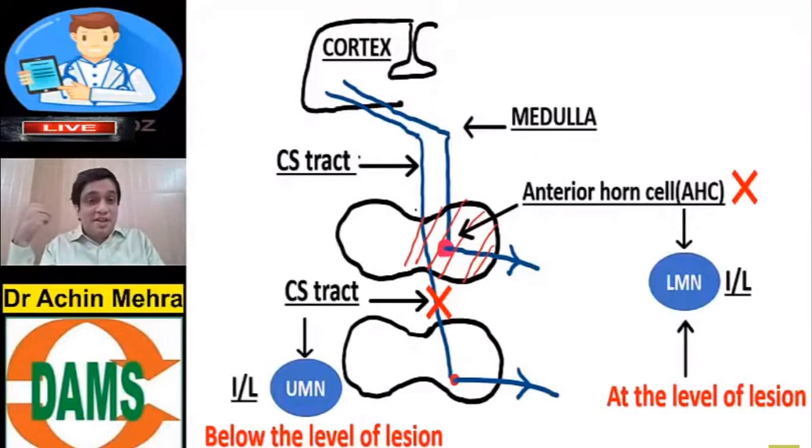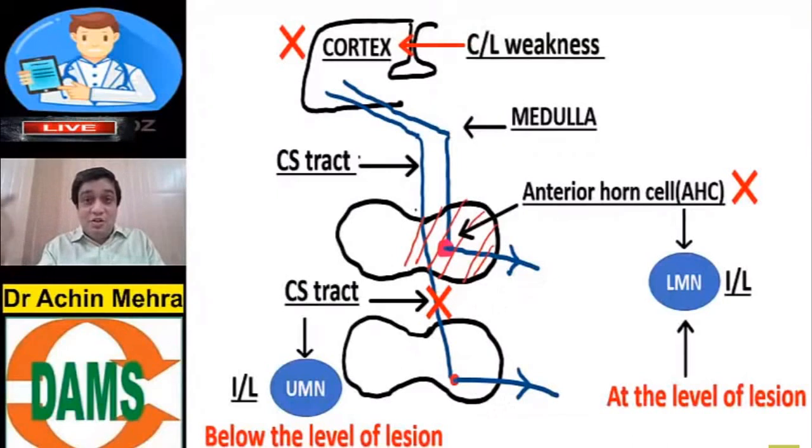Below the level of the lesion again, corticospinal tract is affected on the same side, ipsilateral. So don't forget this old funda, that whenever there is a lesion below the medulla, and it affects the corticospinal tract or the spinal cord, in a section which is not complete but half, hemisection, you're going to have LMN and UMN on the same side, ipsilateral. And don't forget this connection again. If you have a lesion above medulla in cortex, then you find the weakness on which side? Contralateral weakness.